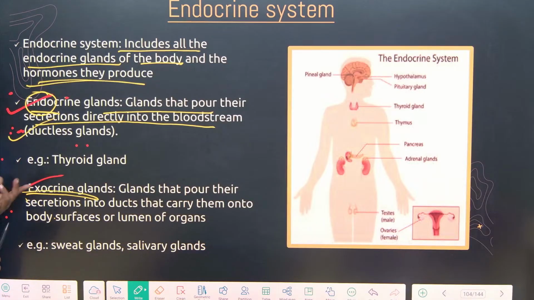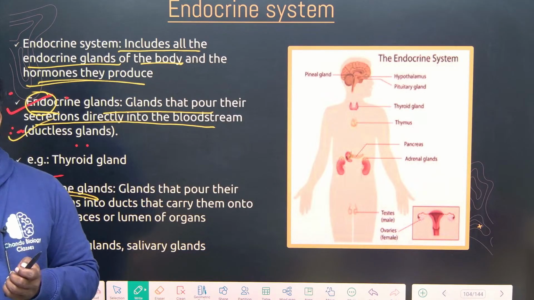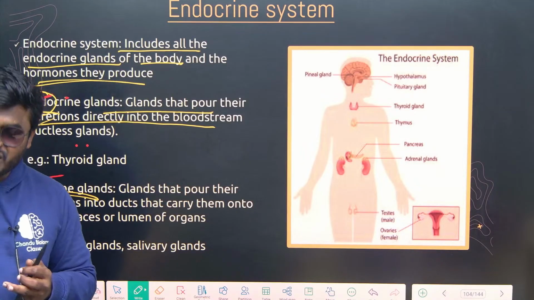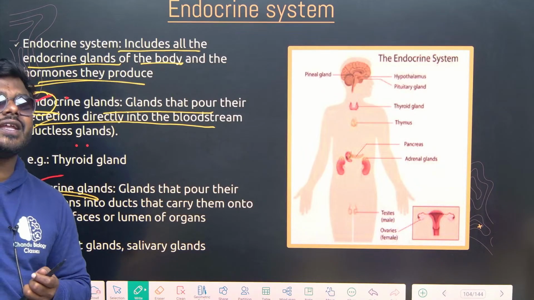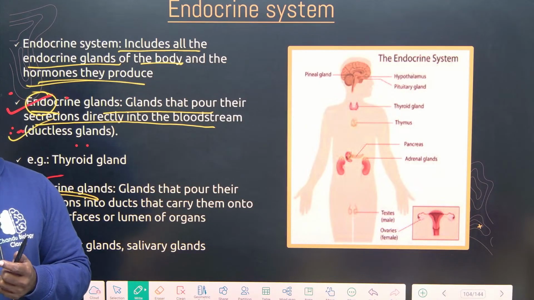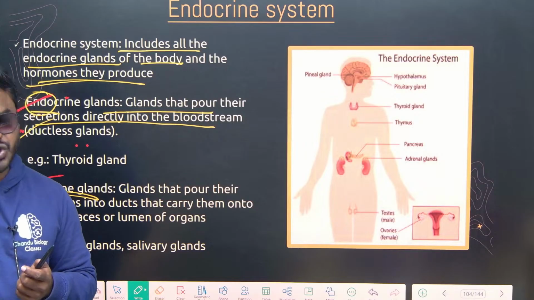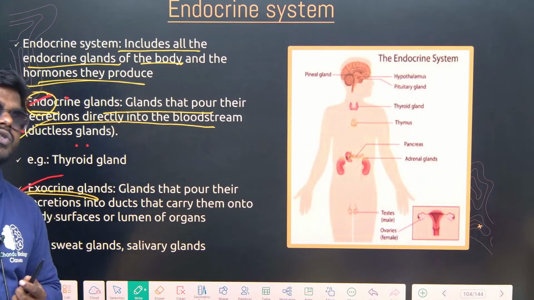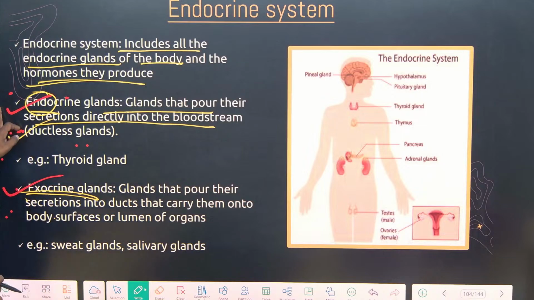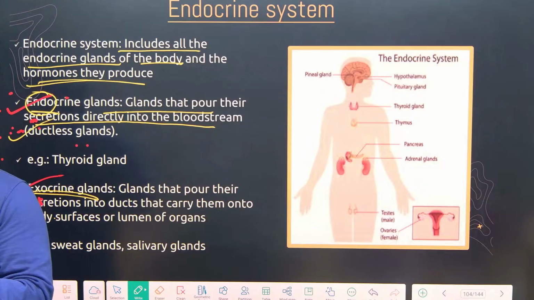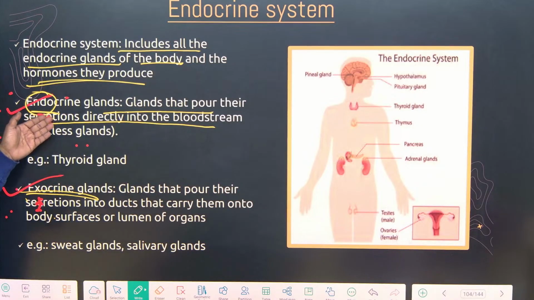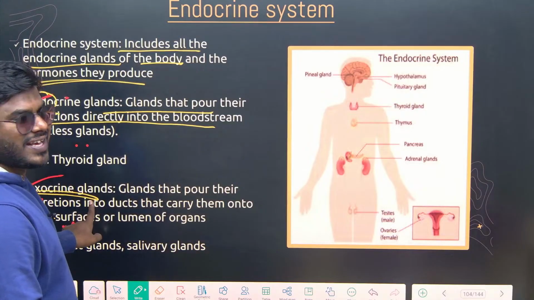And exocrine glands, what you have to understand is they have a bag or a pouch or a duct. So instead of releasing directly into the blood circulation, first they release into their lumen. Lumen means inner surface. And it can store it, and whenever there is a requirement it releases it. You're getting it? Some glands act like endocrine and some act like exocrine. There are some that show both properties, such as the pancreas. We'll read it later. But some act exclusively as endocrine, and some exclusively as exocrine. Correct?